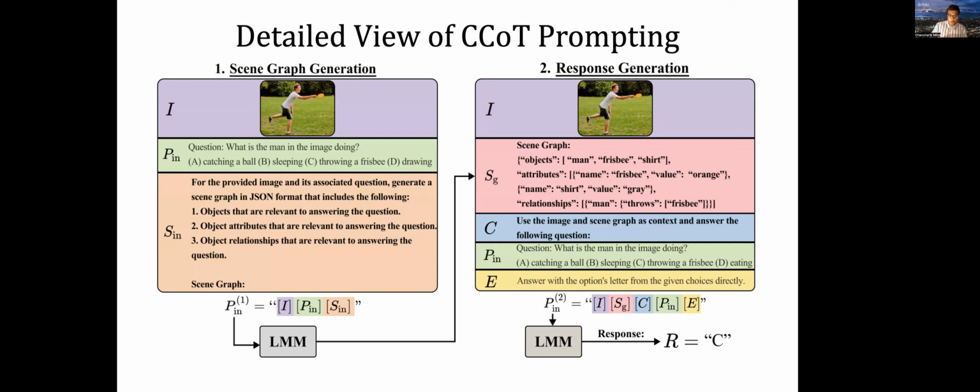The LMM outputs a scene graph that is then used in the second step, where once again, we pass the image, the generated scene graph, the question or the task, and finally an answer extraction prompt based on the format of the task. In this case, it's a multiple choice. And so given this, in the second step, the LMM produces a response to the question with the context of a scene graph.